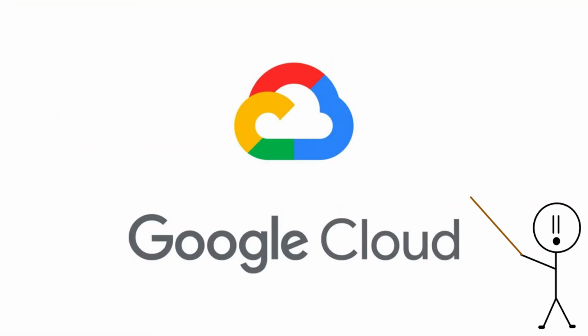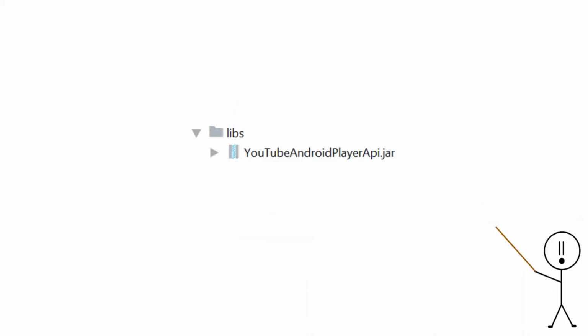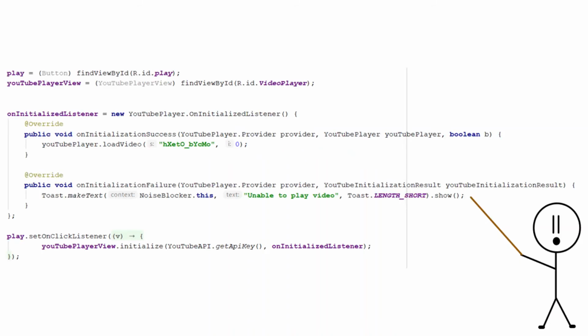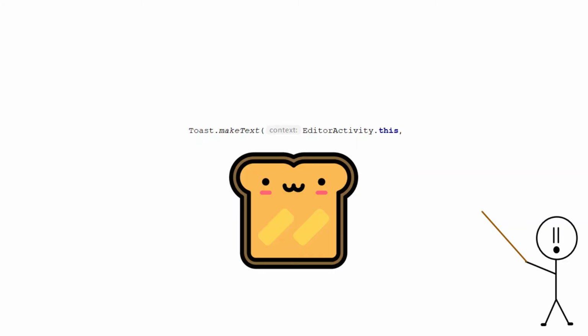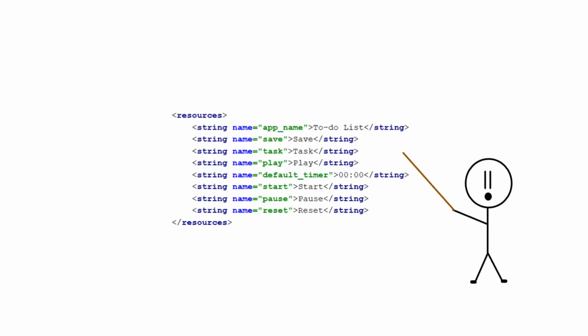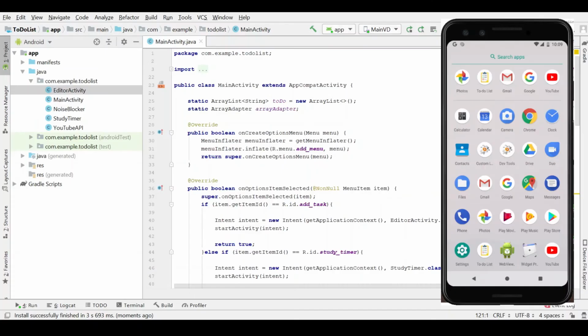I used Google Cloud to get a YouTube API key after adding the YouTube Android Player API .jar file to my project libs folder. I then played the specific video using the YouTube API. I also made a few small changes to the app, such as adding a save button on the add or edit task activity, adding a few toasts, and removing the hard-coded strings. Our app is finally complete. To open it, we can click on the to-do list icon.